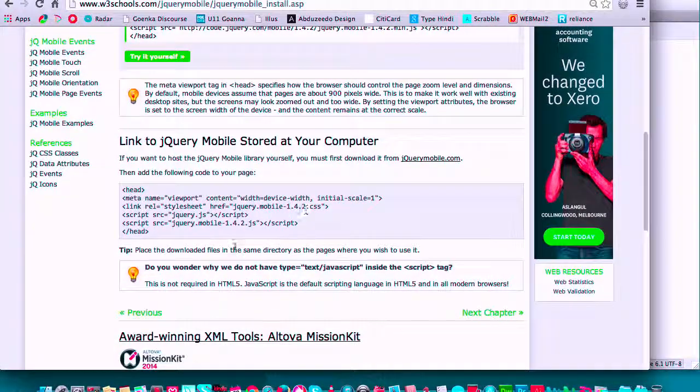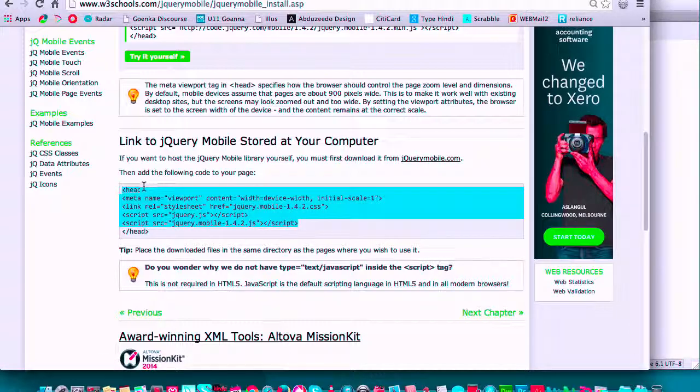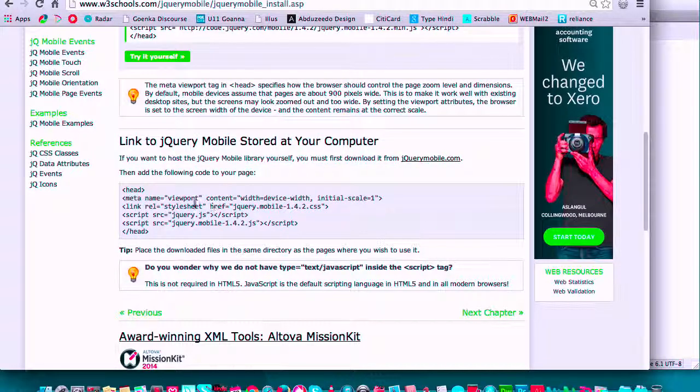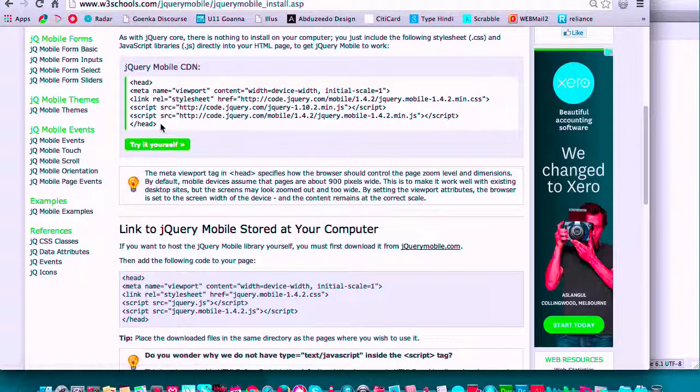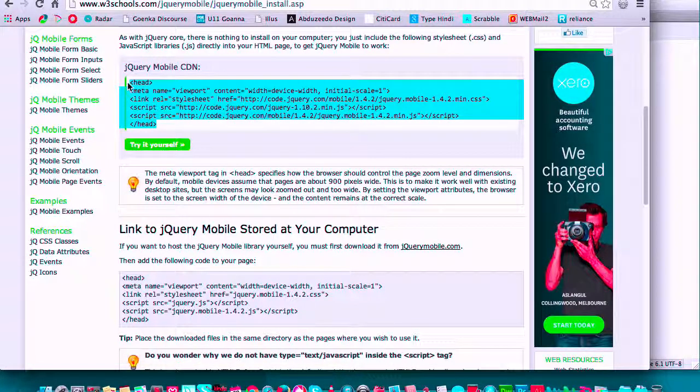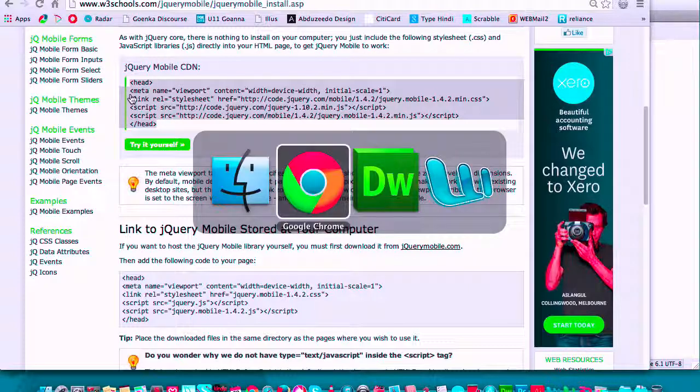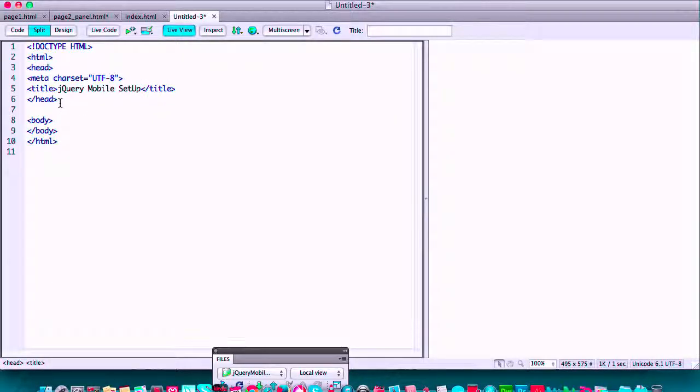It says either you can go and download jQuery Mobile using this link and set up the links yourself, linking the style sheet and the CSS locally, which we got Dreamweaver to do for us earlier. This is the CDN, so you're linking to the jQuery website and you're getting the latest version. So I'm going to take this head tag data and actually put that inside the head.